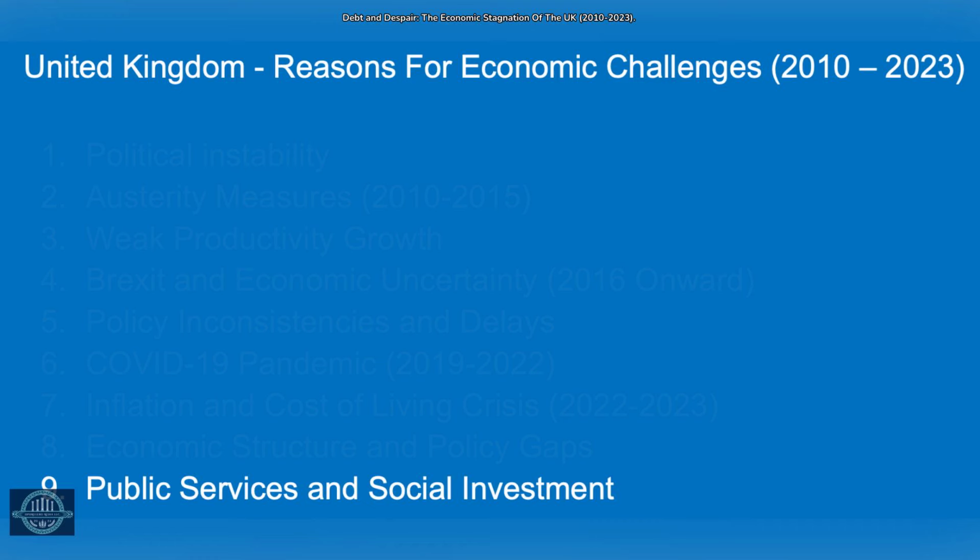Public services in the country, already weakened by earlier austerity measures, struggled to cope with rising demands during the pandemic and afterward. Underfunding of critical areas like healthcare and social care put pressure on the economy by affecting workforce productivity and social stability.